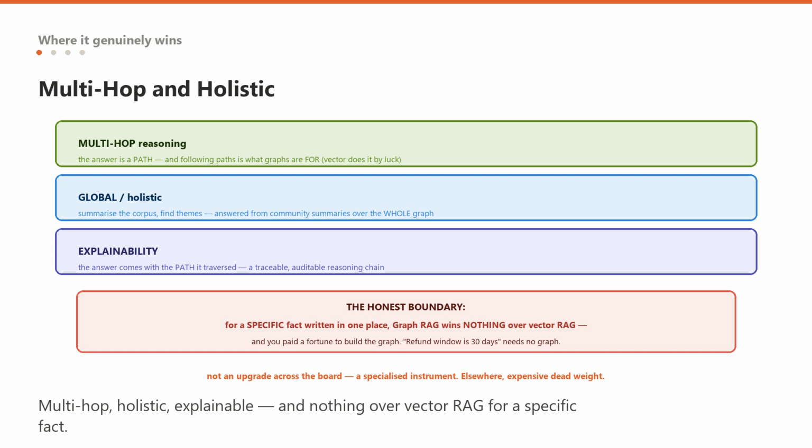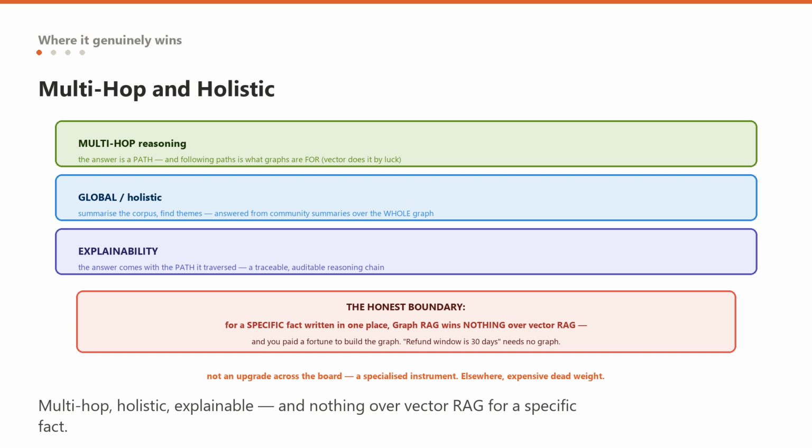Third, and more subtly, explainability. When GraphRag answers a multi-hop question, the answer comes with the path it traversed, this connects to that, which connects to this, so you get a traceable, auditable reasoning chain, not just an assertion. For domains where you must show your work, that provenance is valuable in itself.